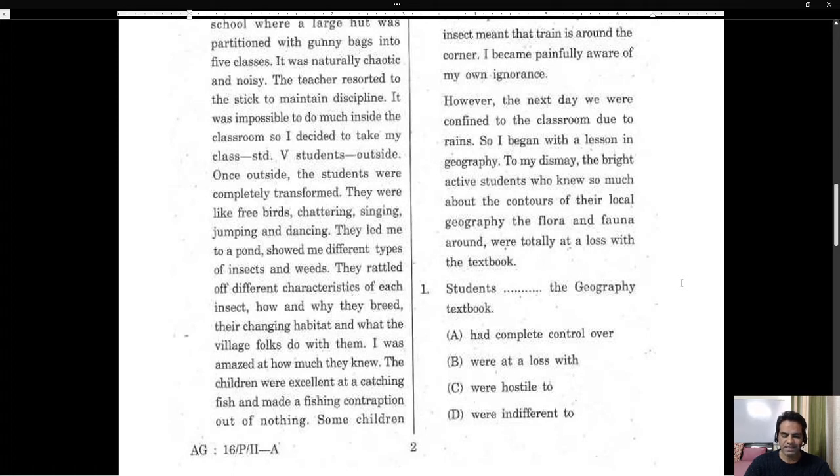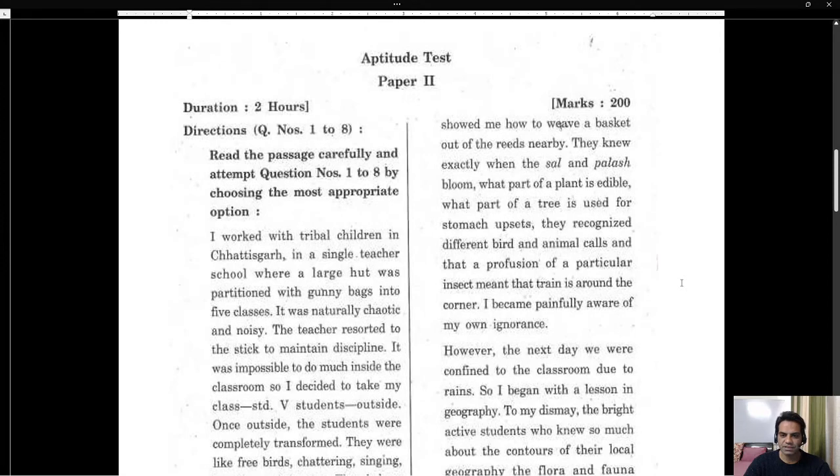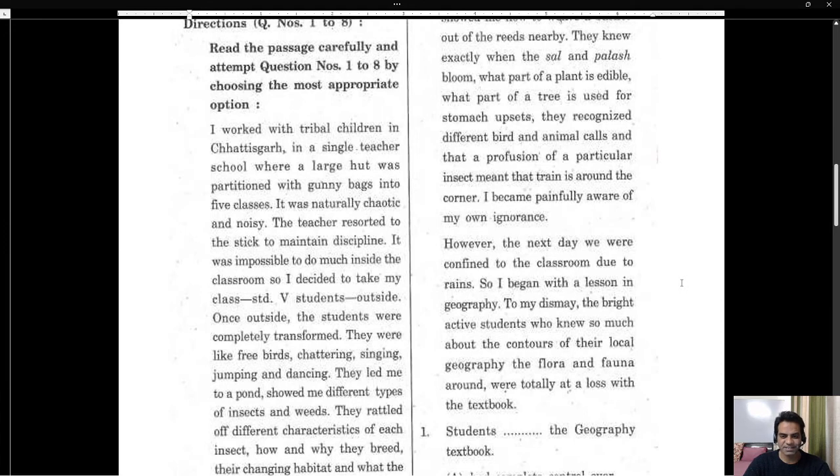The children were excellent at catching fish and made a fishing contraption out of nothing. Some children showed me how to weave a basket out of the reeds nearby. They knew exactly when the sal and palash bloom, what part of a plant is edible, what part of a tree is used for stomach upsets. They recognize different bird and animal calls, and that a profusion of a particular insect means that the train is around the corner. I became painfully aware of my own ignorance. Right? That is really interesting to read.